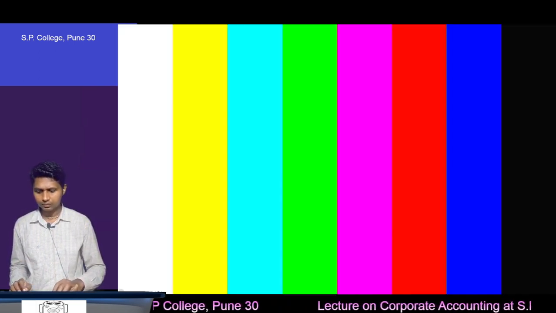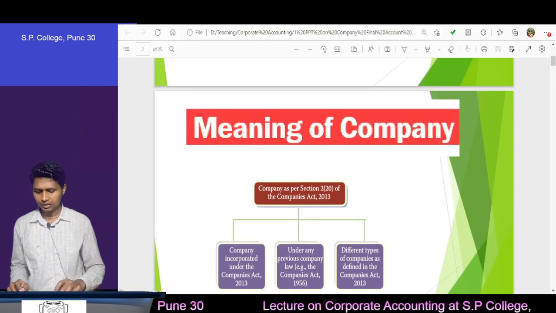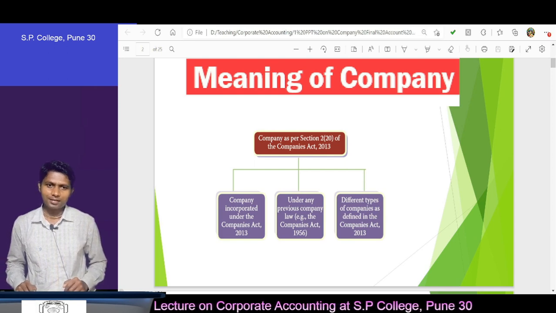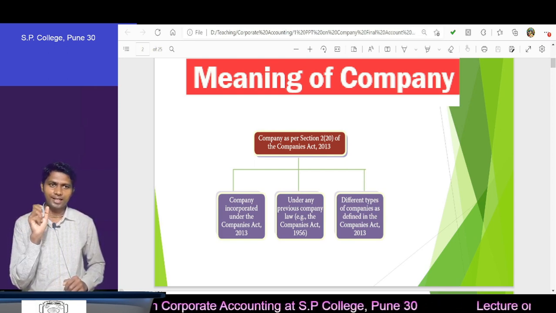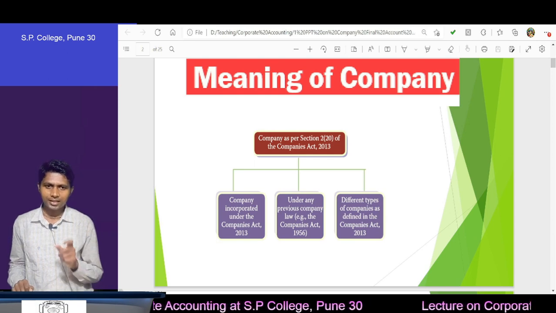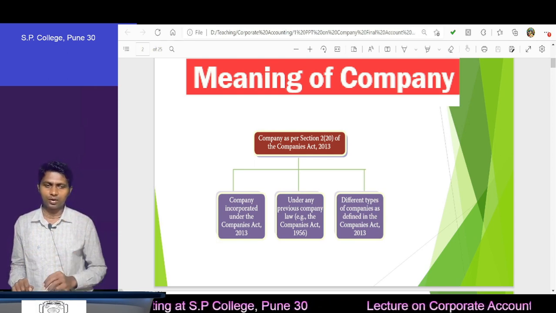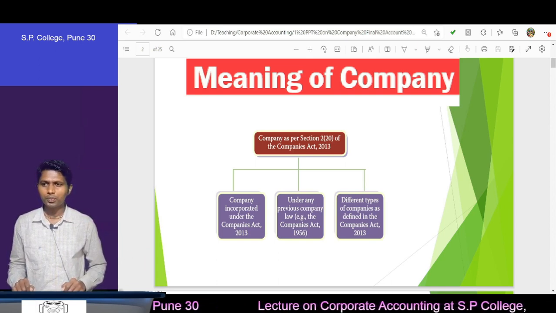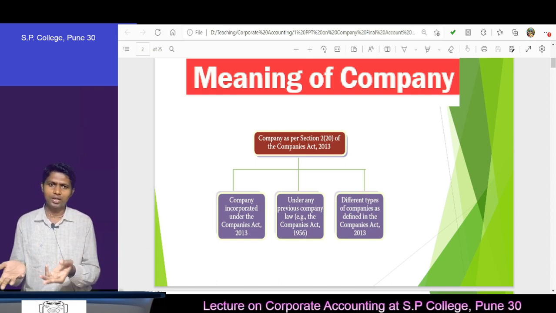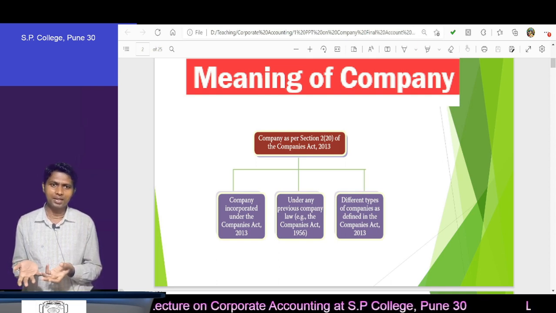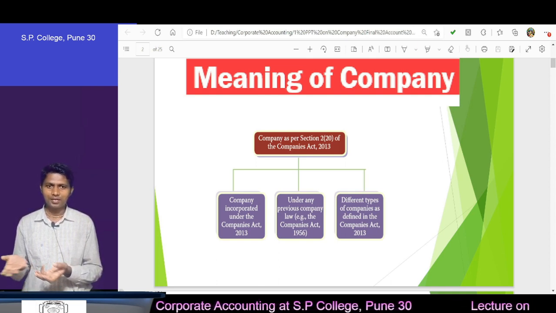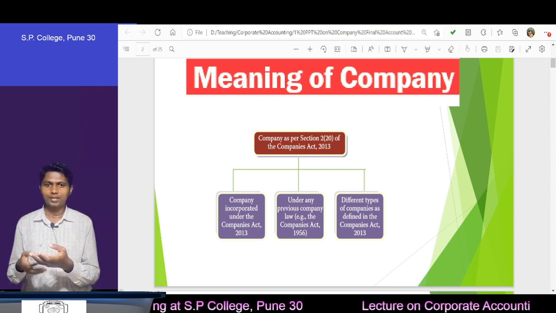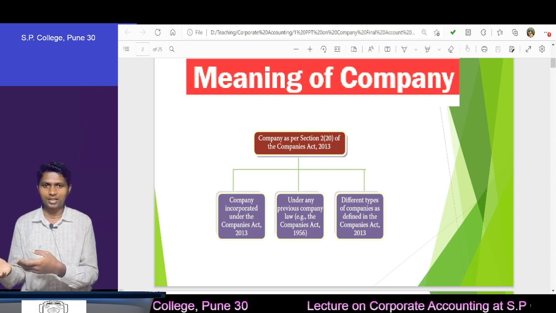After this, to understand it in a better manner, we will focus on the title of the chapter. In the title, you will find company final account or the preparation of financial statements of a company. The word company is there. Therefore, you must understand what is meant by company. Without understanding the company's meaning, you cannot figure out which balance sheet to prepare, and whether this is the company's balance sheet or not, the company's trial balance or not.